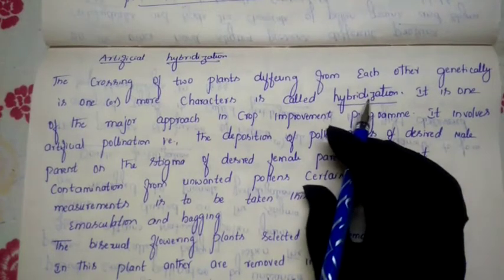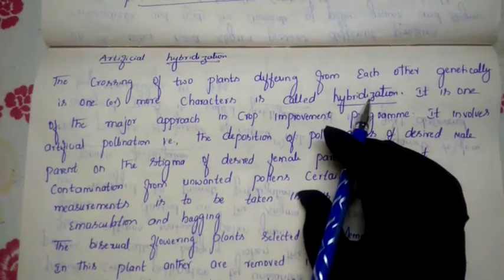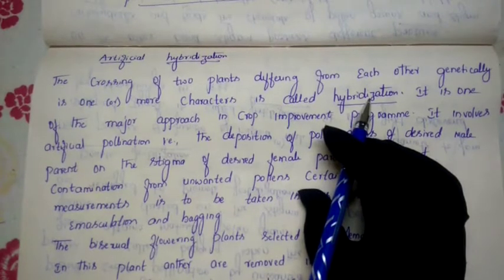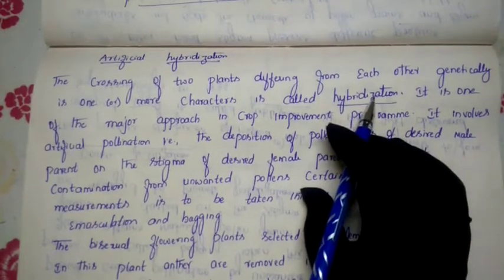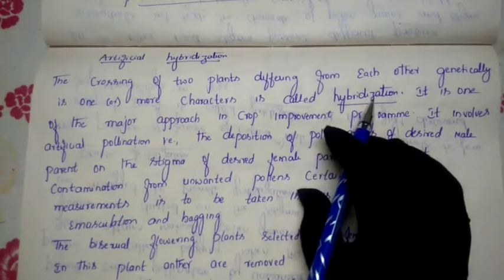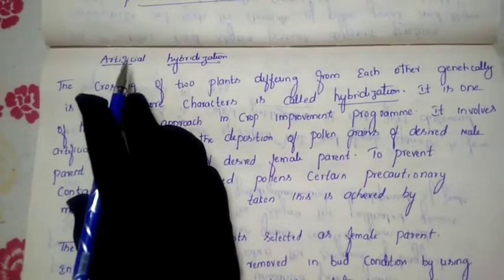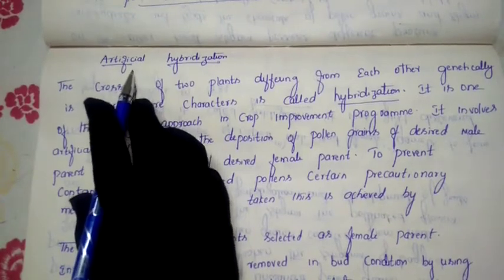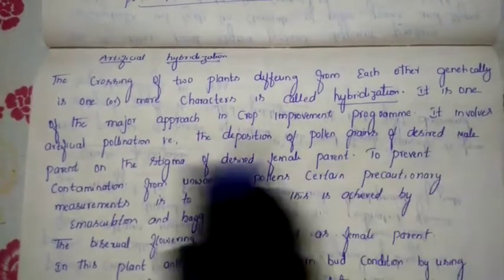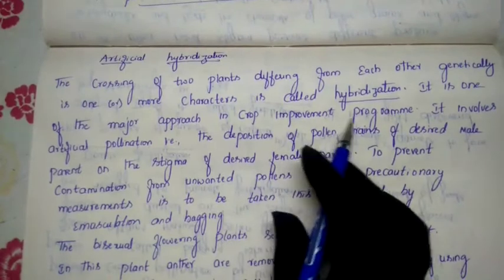How are we crossing? In the same pattern as you know very well: transfer of pollen grains from the anther to the stigma, and later the whole process takes place, and double fertilization occurs. That condition we call hybridization. This term is used for plants, and here we are doing it purposely by human beings ourselves, so we call it artificial hybridization. It is one of the major approaches in crop improvement programs.